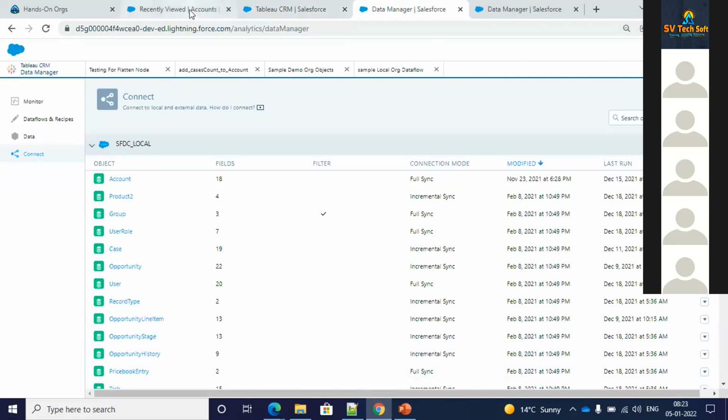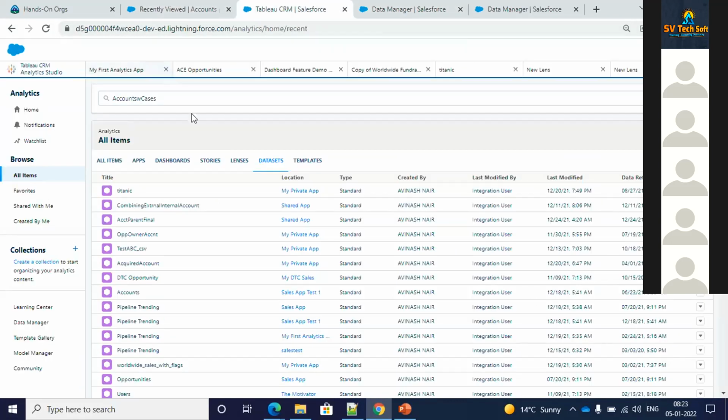So this is the whole thing: you have Salesforce, you have Analytics Studio. Once you redirect over here, you see the apps, dashboards, and everything. And you see the stories.